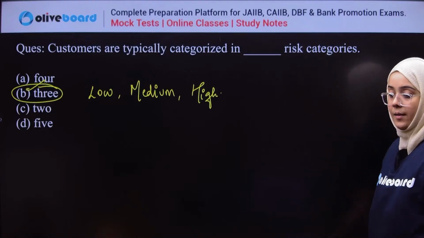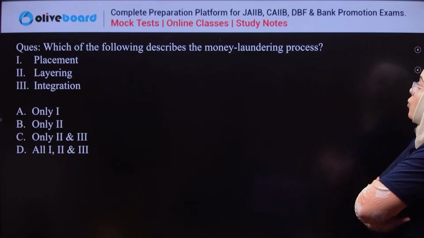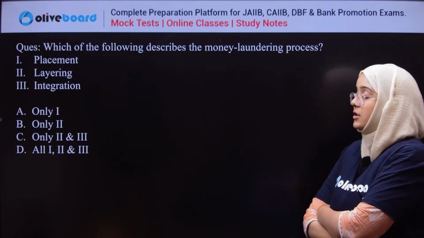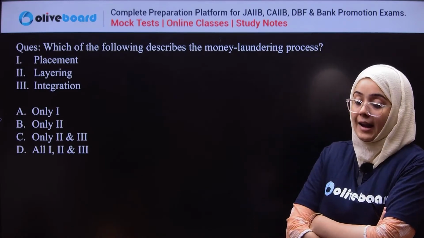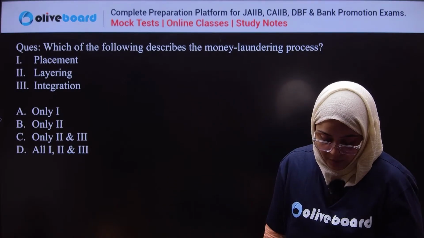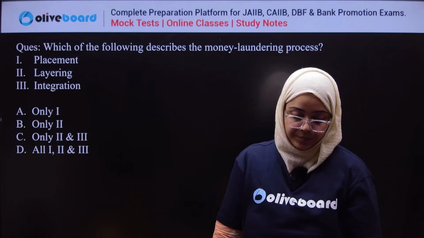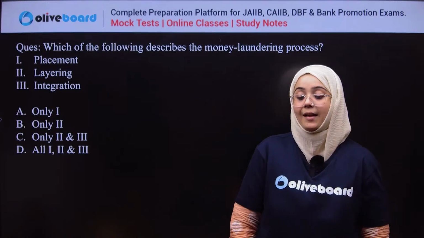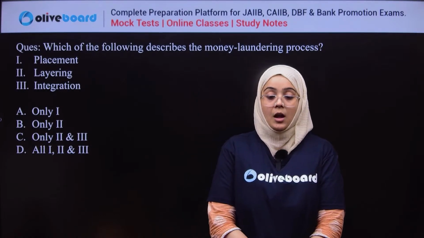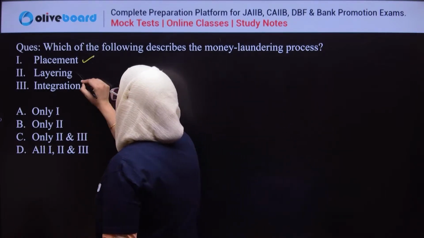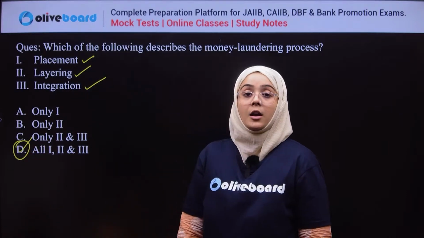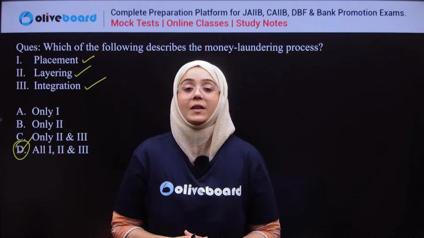Clear? Done? Okay, next. Which of the following describes the money laundering process? Placement, layering, integration. We have to select the correct answer. Everyone, the money laundering process involves which of the following? Okay, so yes, there is placement, layering and integration. Means all of the above is the correct answer. So this is a simple overview of the chapter.